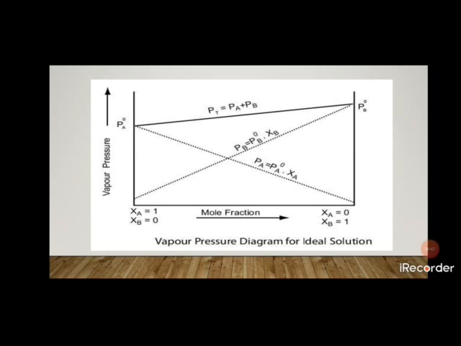As shown in the graph for Raoult's law, with mole fraction on the x-axis and vapor pressure on the y-axis, on the left side Xa is equal to 1 and Xb is equal to 0. That means only pure liquid A is present. On the right side, Xa is equal to 0 and Xb is equal to 1. Only pure liquid B is present. The dotted lines are the partial vapor pressures of A and B, and the dotted lines meet at the origin. That means it is an ideal solution. The straight line is the total vapor pressure of the solution of A and B, that means P is equal to PA plus PB.